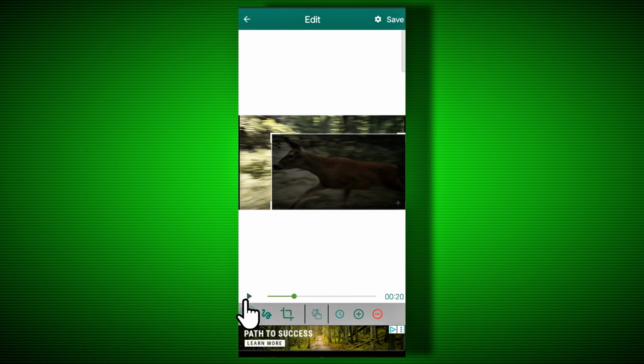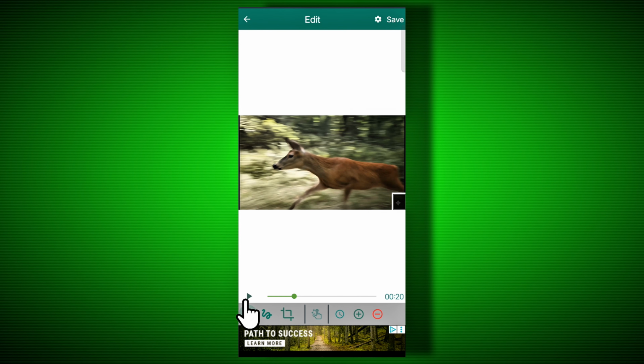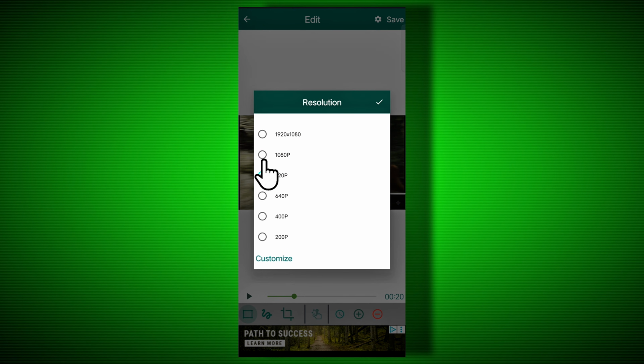Now we will adjust this box in such a way that it completely covers the watermark, like this. After this much, we will click on Save and select 1080p and save it. So you have seen the video without narrator voice at the beginning. Now let's see how the video looks with narrator voice.